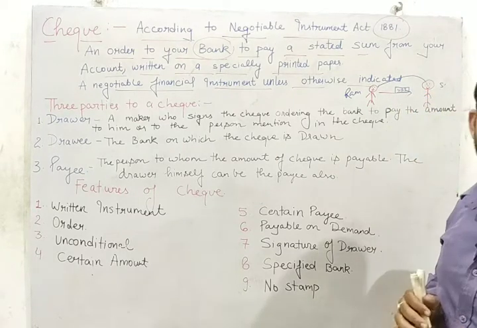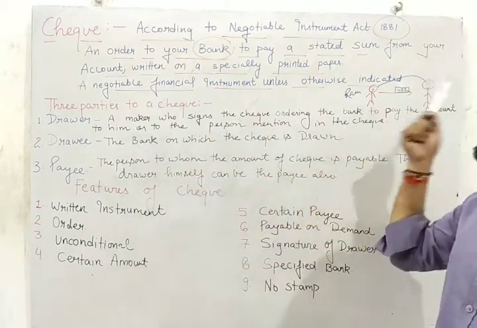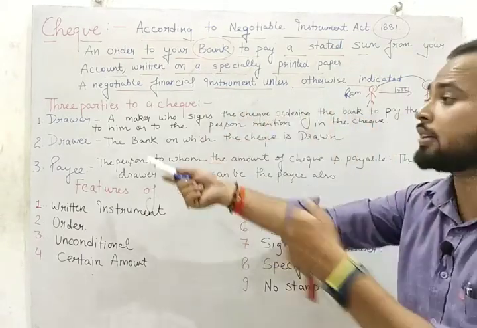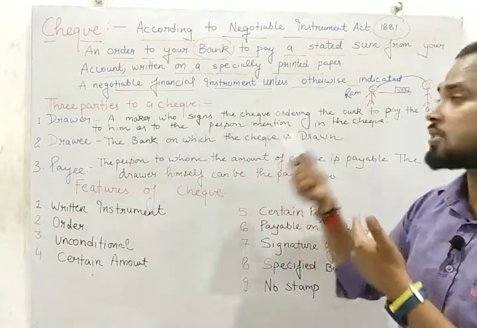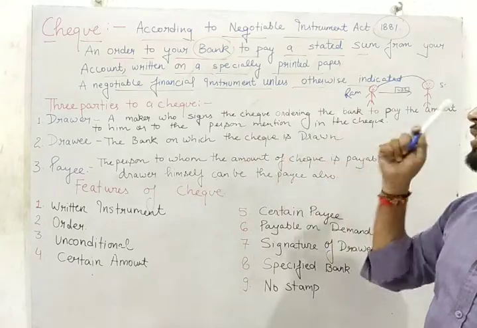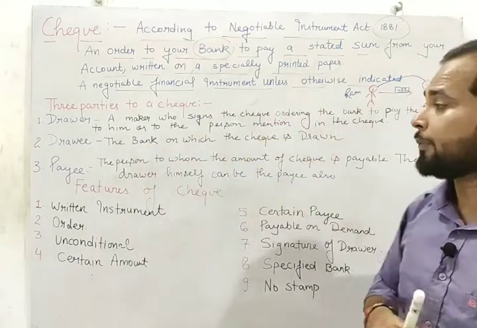Okay, the check is related to which bank? Union Bank of India. So the person who gave the check to the next person, who has made the sign on the check ordering the bank to pay the amount to him or the person mentioned in the check. इस चेक में नाम किसका है? मिस्टर श्याम का. Person mentioned in the check. So Ram is the drawer.